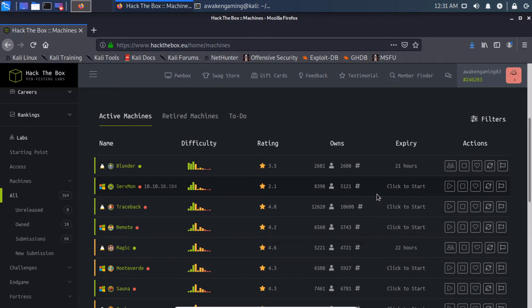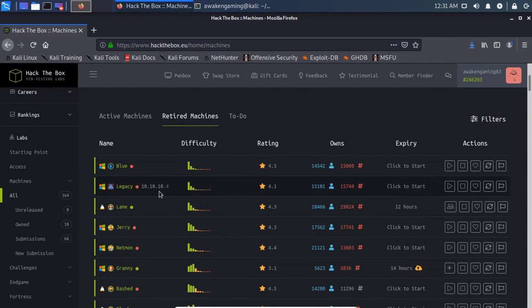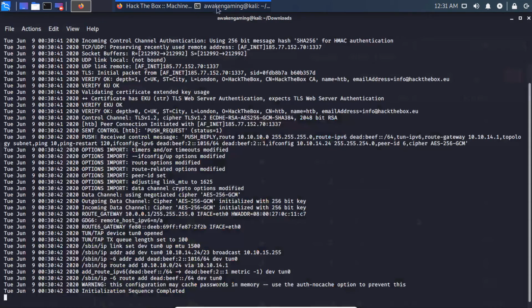So find a machine, start it up. In this case, I already have an active machine, so I'll just use that one. You probably won't have an active machine. In my case, I have activated this machine earlier. So we can just open, and don't mess with this terminal window once that's completed.